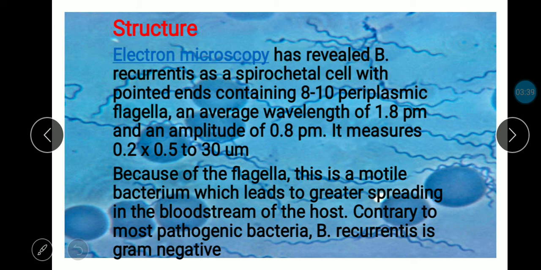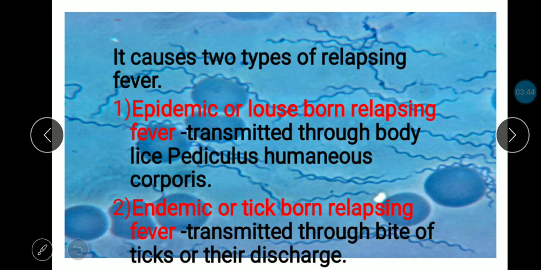Contrary to most pathogenic bacteria, this bacteria is gram negative. It causes two types of relapsing fever. First one is epidemic or louse-borne relapsing fever. It is transmitted through body lice, Pediculus humanus corporis. Second one is endemic or tick-borne relapsing fever, that is transmitted through the bite of ticks or through their discharge.